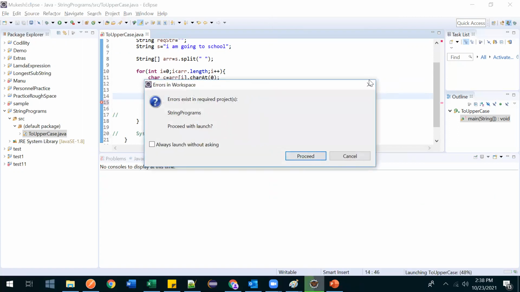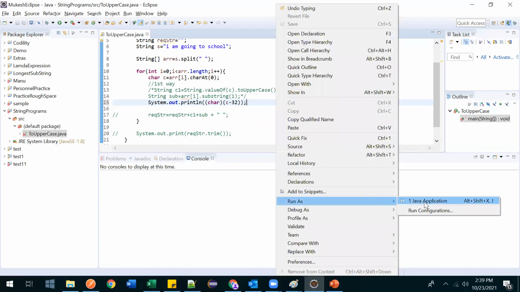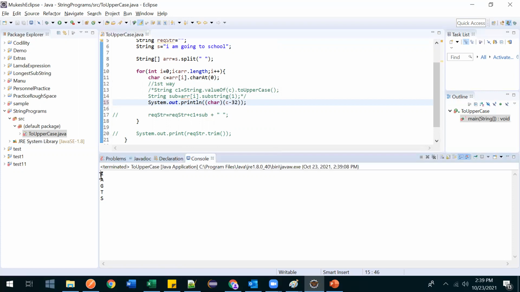What is that error it is talking about? Okay, sorry. Let me run that. See, now all came in capital letter. I came from I, A came from am, G came from going, T came from to, and S from school. So now we got all uppercase.